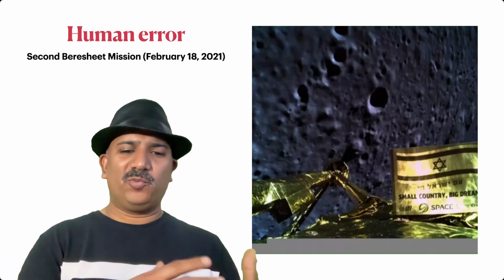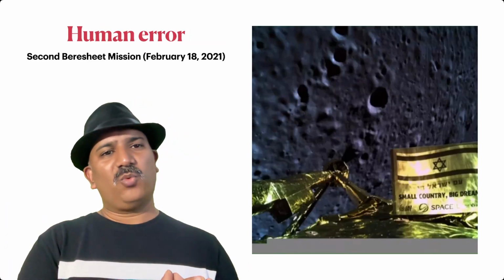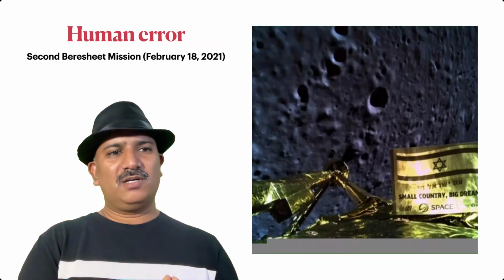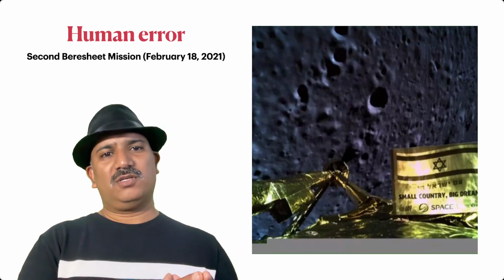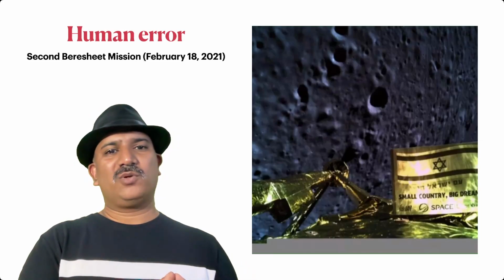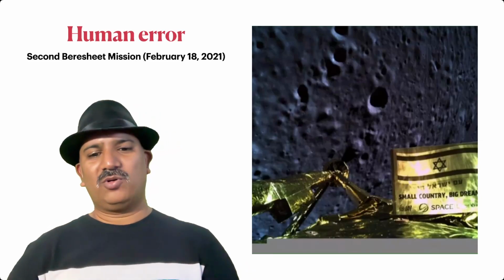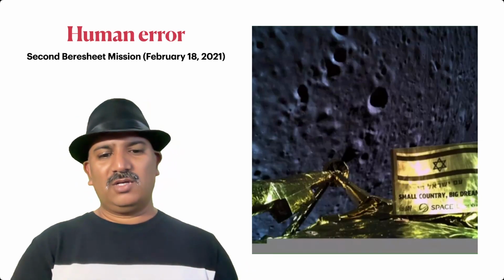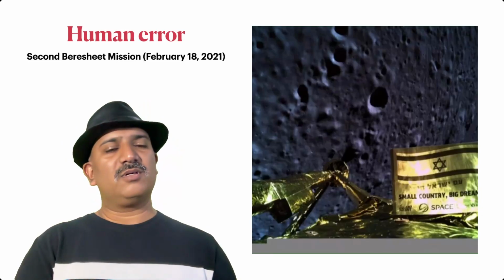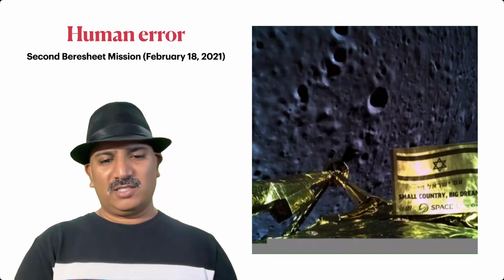The next one is a human error. We all know that no matter what happens, human errors are always there. The second Beresheet mission, on February 18, 2021: the spacecraft was about to land on Moon. This was a soft landing experiment by Israel again.